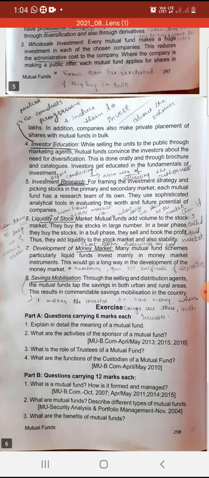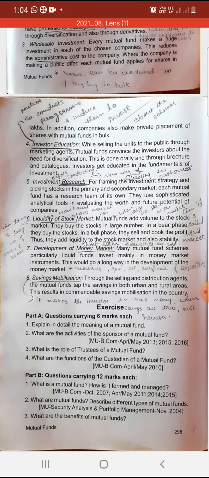Next, the fourth one is investors education. While selling units to the public through marketing agents, mutual funds convince the investor about the need of diversification. So they educate the investors why to invest in the securities. There is always a risk, but if you invest in mutual funds, the risk will be diversified and reduced.